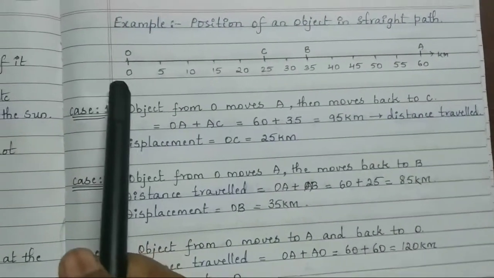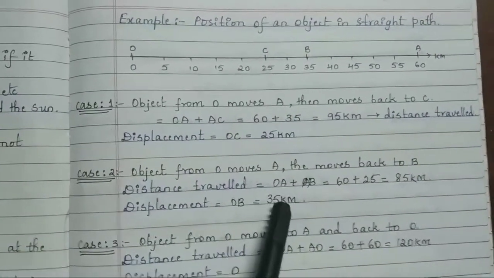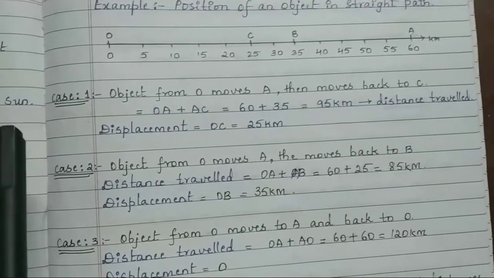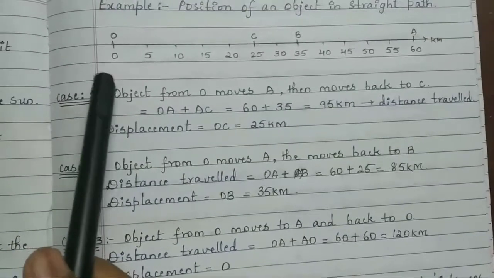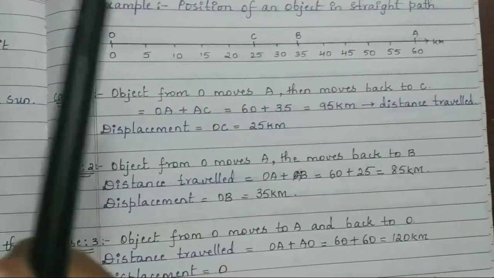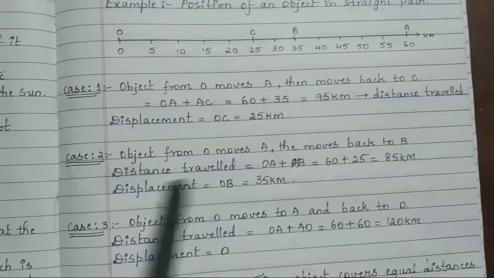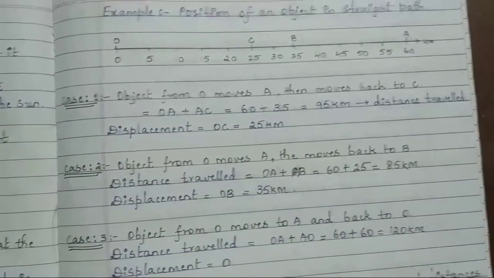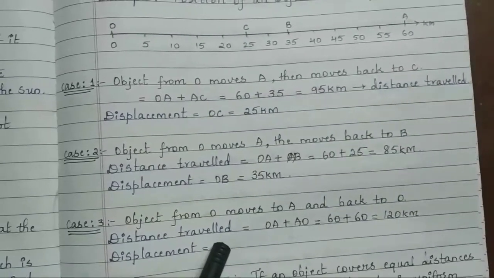There is no change in the position, because the initial position is the same as the final position. So we can say that displacement will be 0 here.